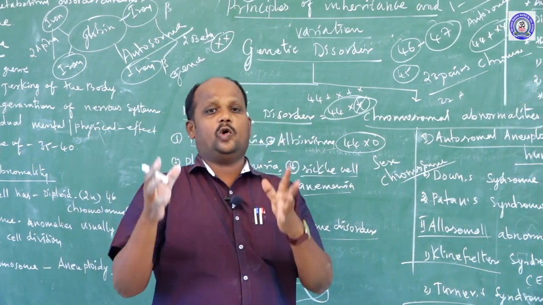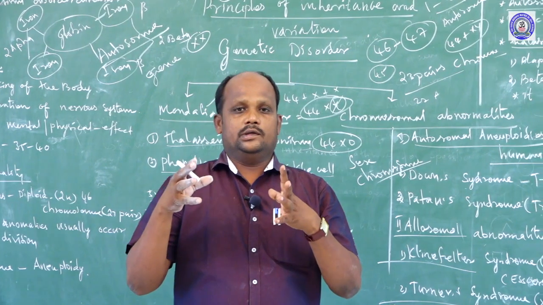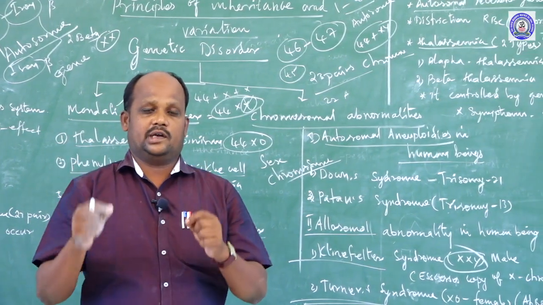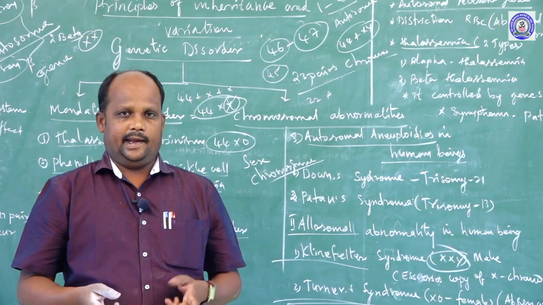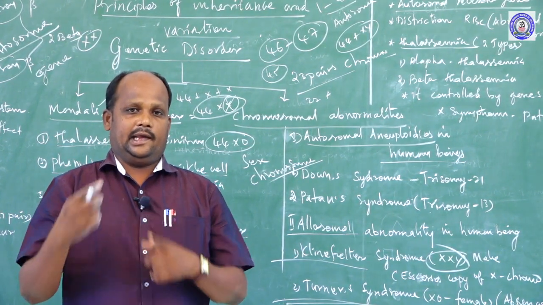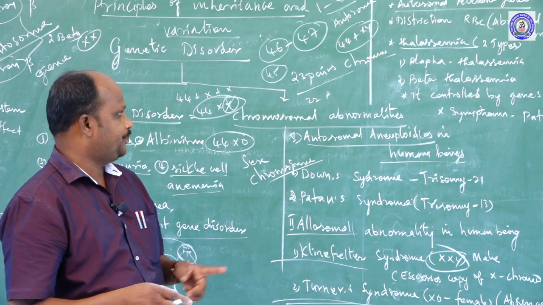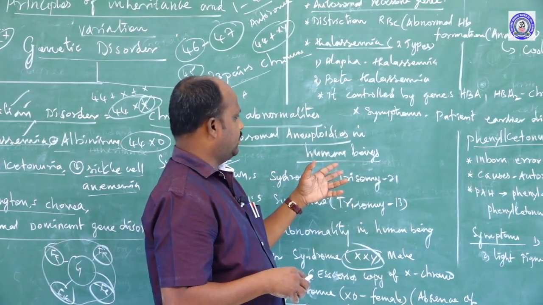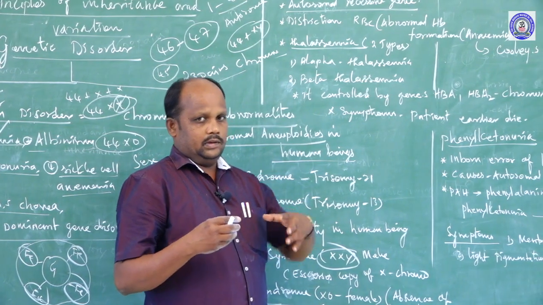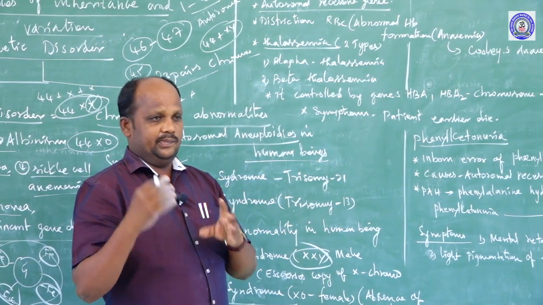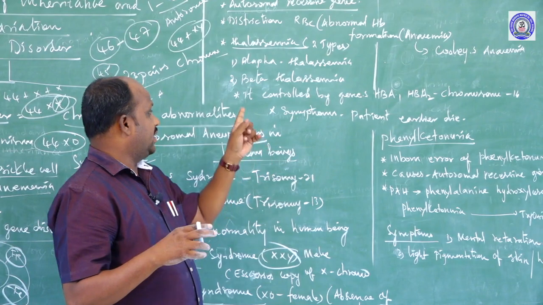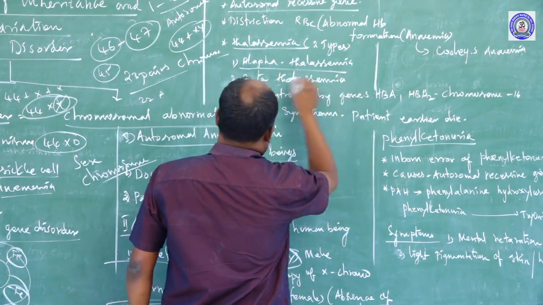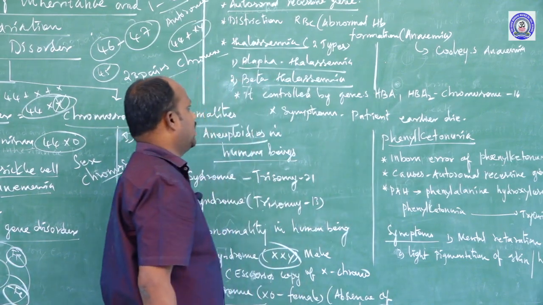So abnormal hemoglobin is formed by gene mutations. The disease is called thalassemia. Children affected by thalassemia cannot breathe well. They will die at an early age, around 17. What are the symptoms that appear in the patient's body? Very simple symptoms. Thalassemia is of two types: one is alpha thalassemia, the second is beta thalassemia.